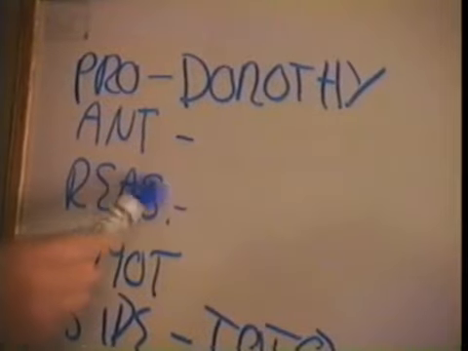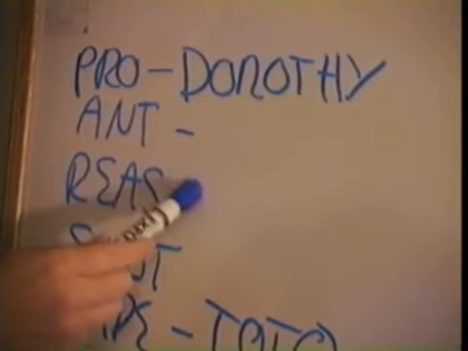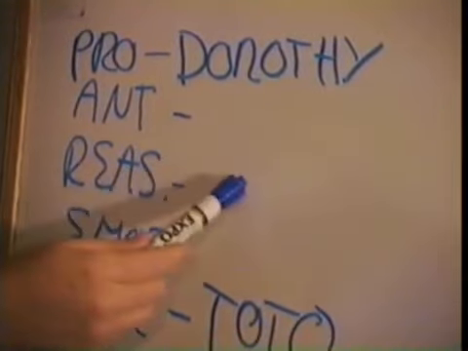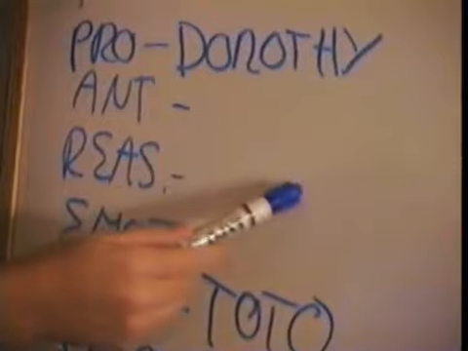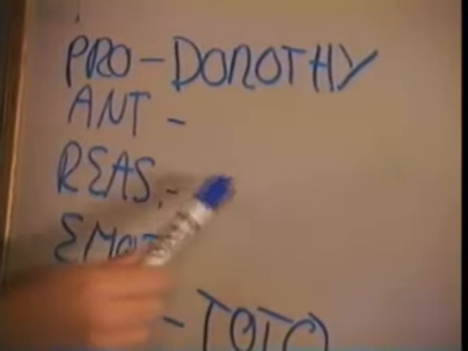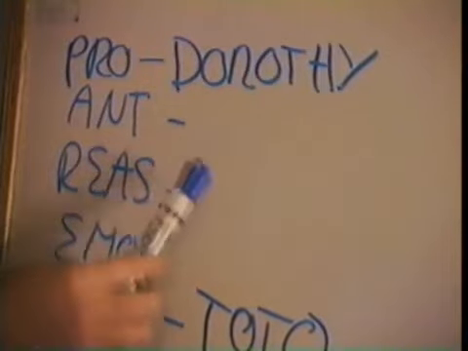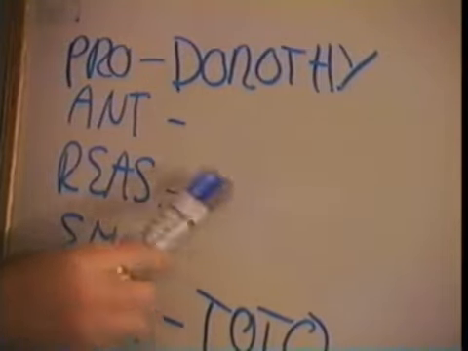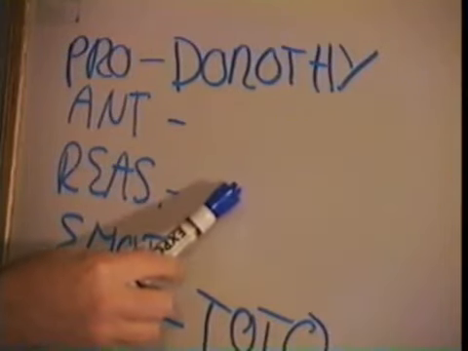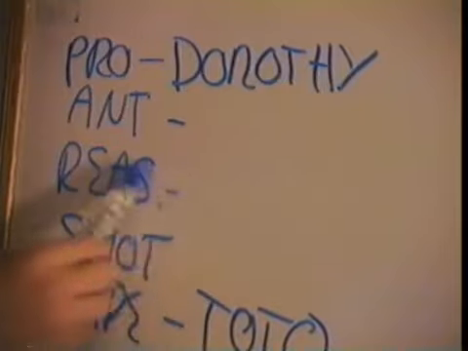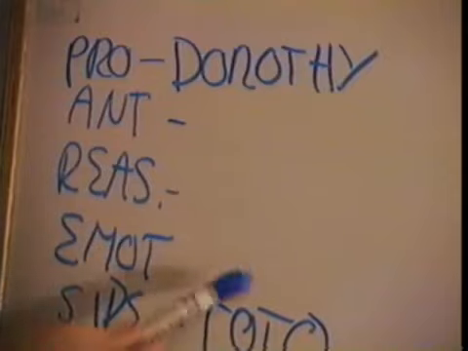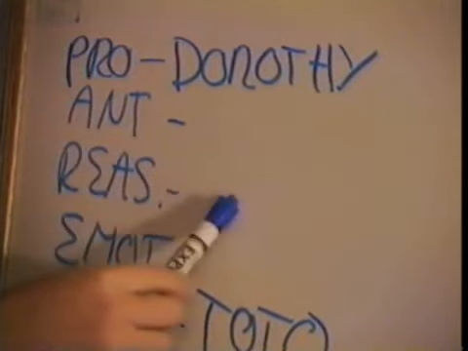Up here, in reason, who is reason, scarecrow or Tin Man? Well, first you might think, well, it's the scarecrow because the scarecrow is the one who always comes up with the plan. I'll show you how to get apples. I got a plan to rescue Dorothy. He's always got the plan. The only problem is, unlike Leia, the scarecrow is all over the place, more like Chewbacca. Okay, so something's not the same as Leia. Dorothy is like Luke, and sidekick Toto is like the robots, but here something doesn't work with reason.